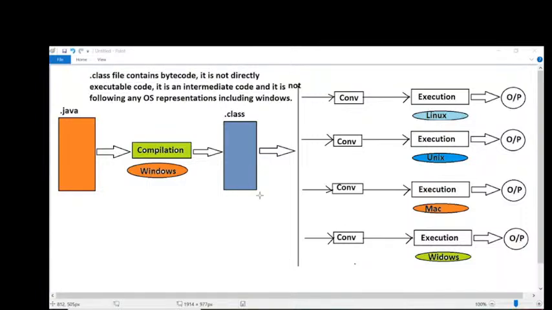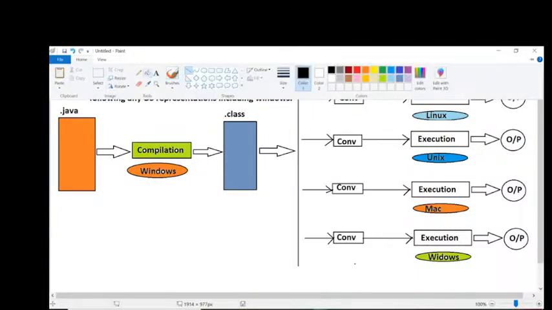All right, sir. Now I'm asking one question here. How has Sun Microsystems provided these converters? This is my question, guys. Everybody has to understand this. How has Sun Microsystems provided these converters? That is my question here.